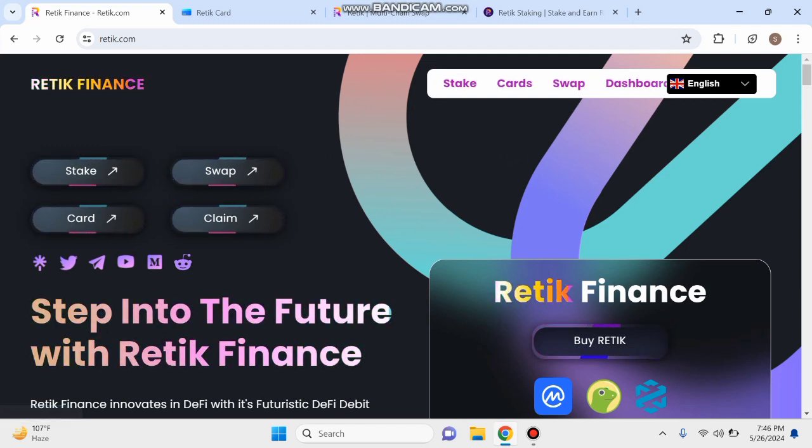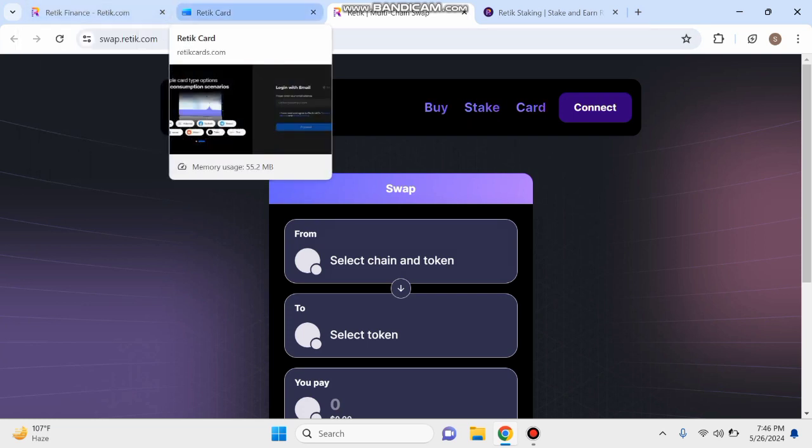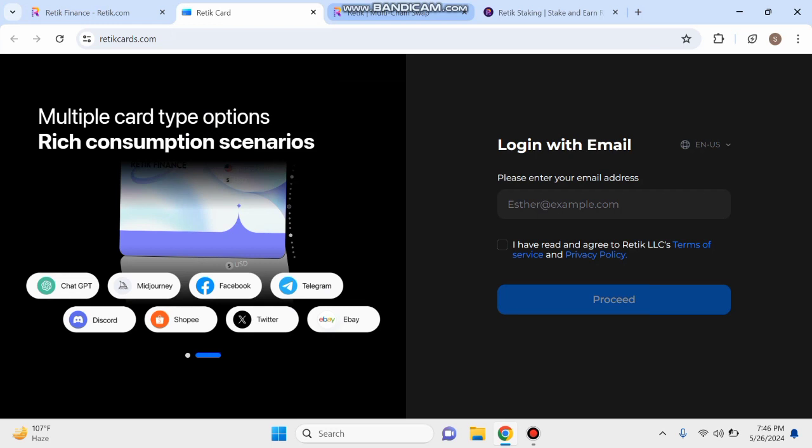You can click here and see this page is loading. So guys, you can see this page is open. First of all, you can connect your wallet, then you can select token, then you can swap now. And guys, you can also check here the Ratic Finance card detail. You can click here and see this page is open.